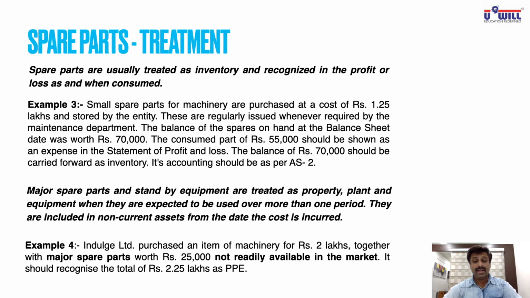This should recognize the total of 2.25 lakhs, 2 lakhs plus 25,000 of major spare parts, as property, plant and equipment. So it can be asked in MCQ: is a major spare part debited to P&L account, current assets, inventory, or property, plant and equipment, fixed asset? You'll select property, plant and equipment as a fixed asset. All these are very important from the MCQ point of view.